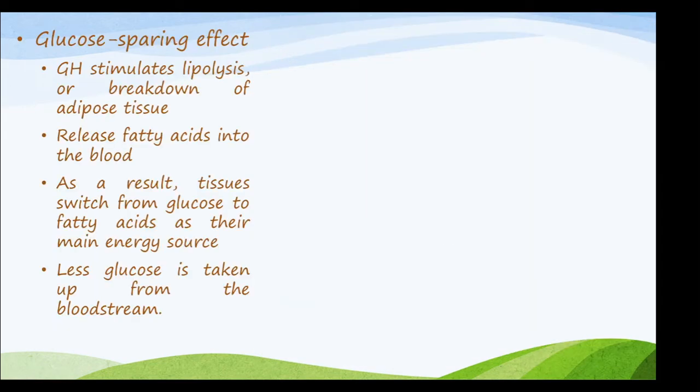So the glucose sparing effect, that is GH stimulates lipolysis or breakdown of adipose tissue, releases fatty acids into the blood. As a result, tissues switch from glucose to fatty acids as their main energy source. So less glucose is taken up from the bloodstream.